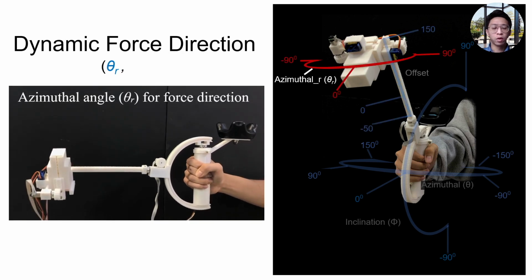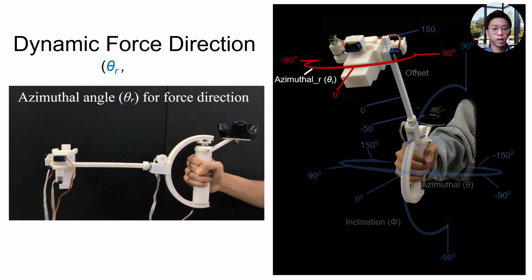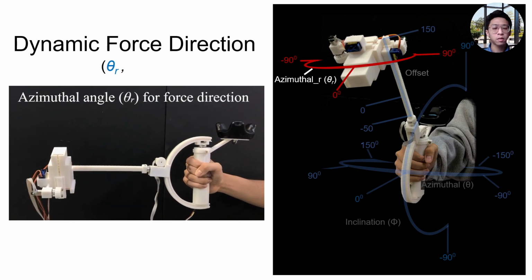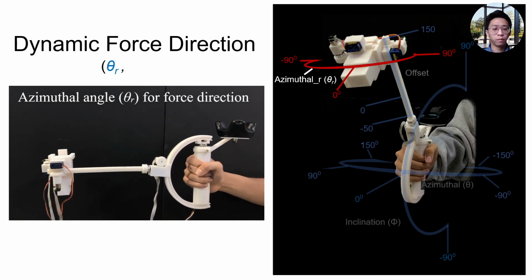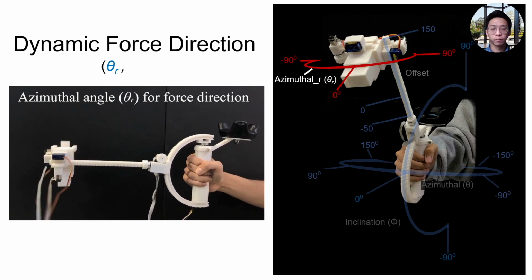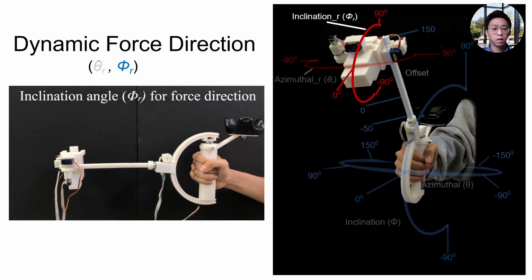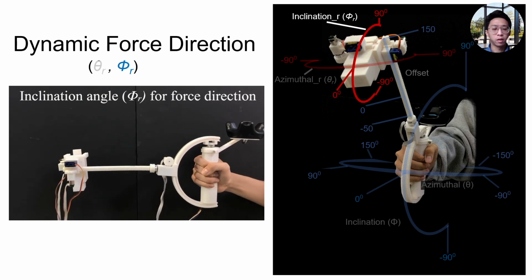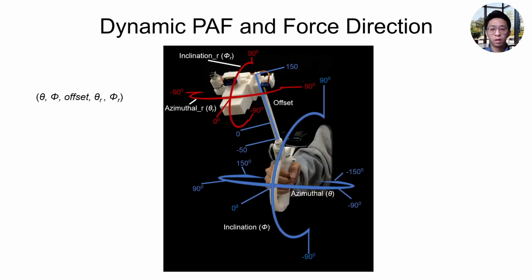And for dynamic force direction, two factors determine the impactor's direction, including the azimuthal angle theta r. Through the rotation of the linear track, the impactor rotates on the theta plane for the azimuthal angle, and the inclination angle phi r. A servo motor rotates the impactor on the phi plane for the inclination angle. Therefore, by moving and rotating the tracks and the impactor, TransPF achieves dynamic PAF and force direction.